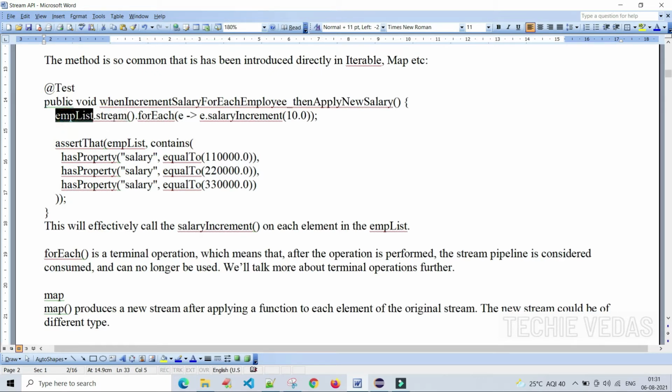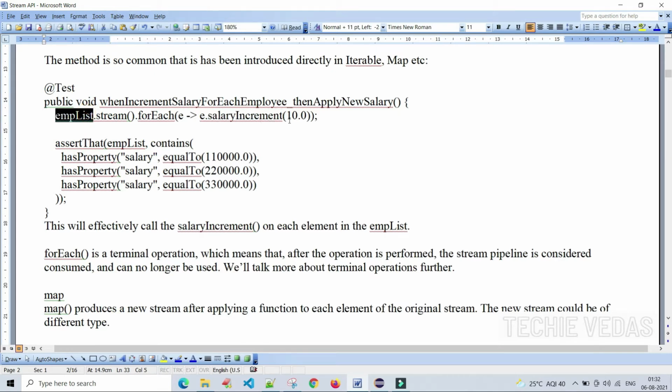For that empList, we create a stream, and we have to loop over each and every element in the empList. For that we use the forEach method, and in that method we pass e -> e.salaryIncrement(). What we are saying in this method is, run this for each and every element available in the empList.